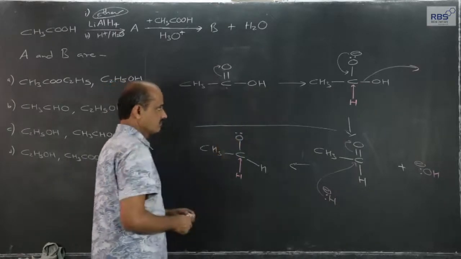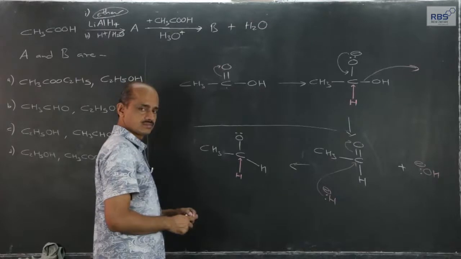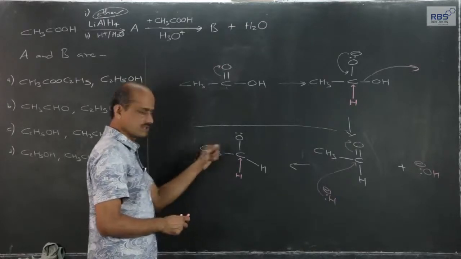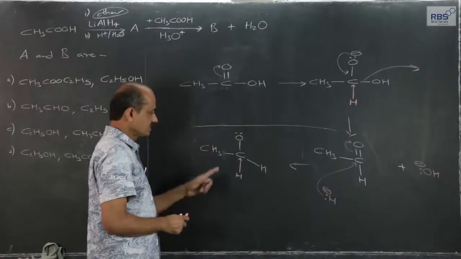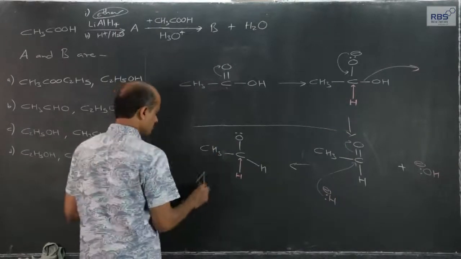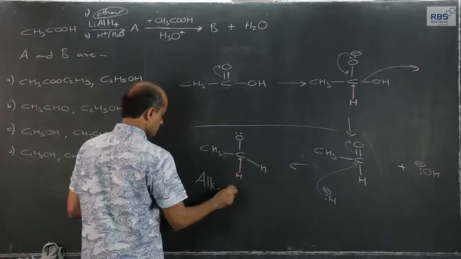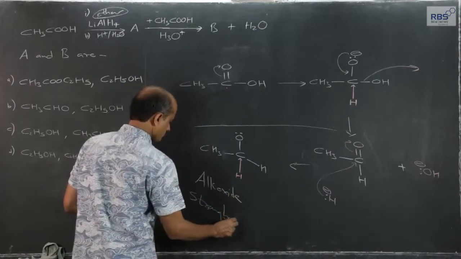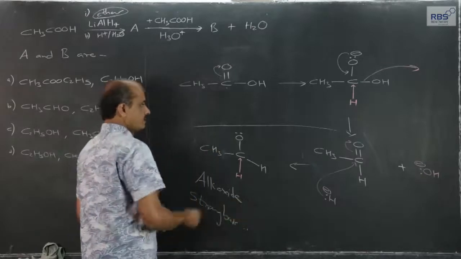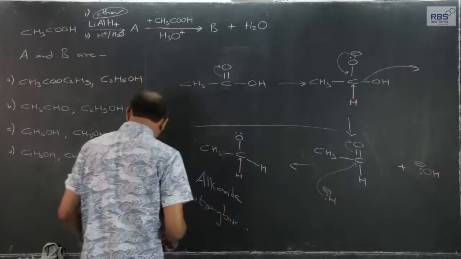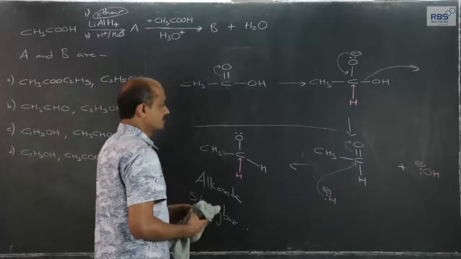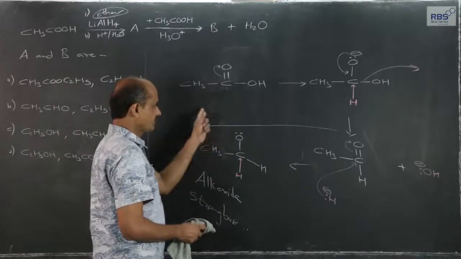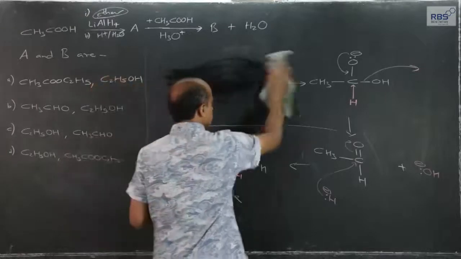Now, whatever earlier we have considered, that will not happen, because this is alkoxide. This is alkoxide, and alkoxide is a strong base. This alkoxide now will form a bond with aluminum. For that sake, I will rub this.